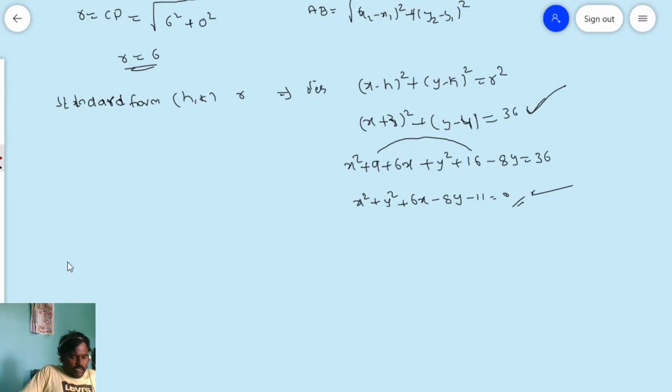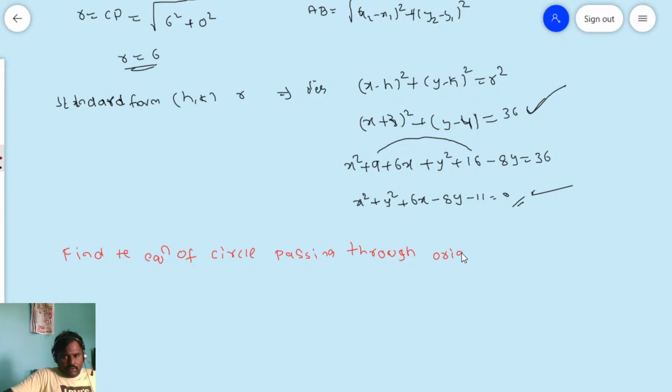Find the equation of the circle passing through origin and having center at -4 comma -3.